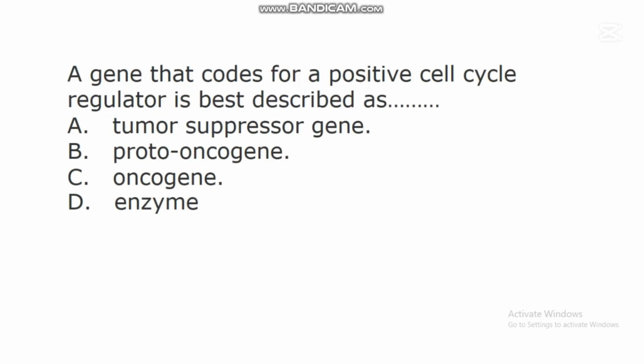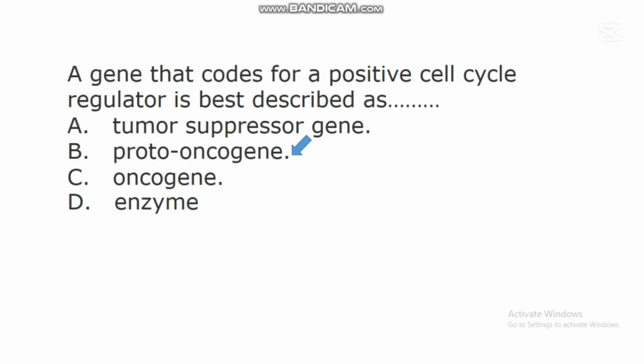The next question says, a gene that codes for a positive cell cycle regulator is best described as dash. A. Tumor suppressor gene, B. Proto-oncogene, C. Oncogene, D. Enzyme. In this question, the correct answer is B,